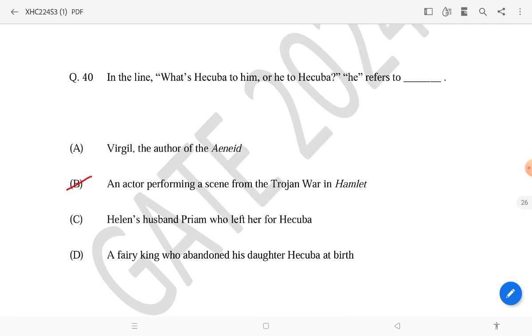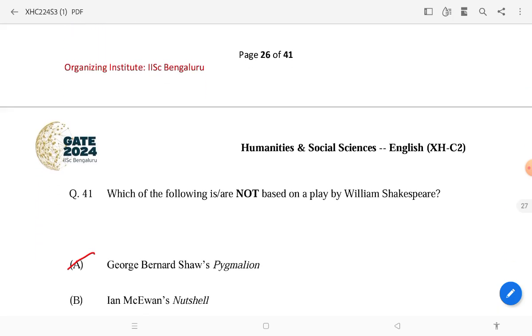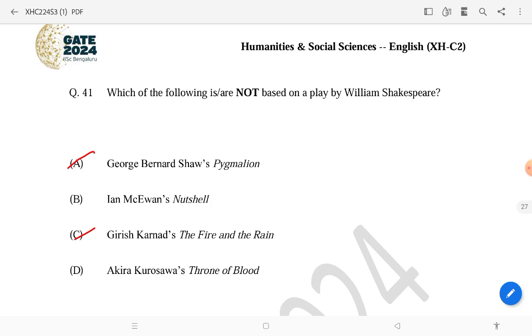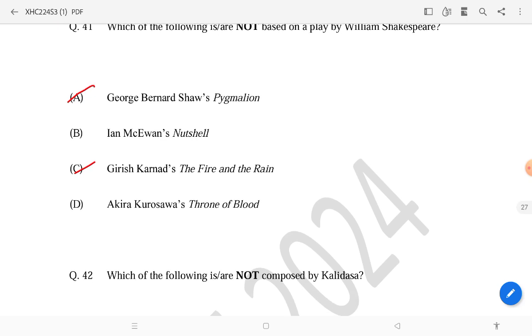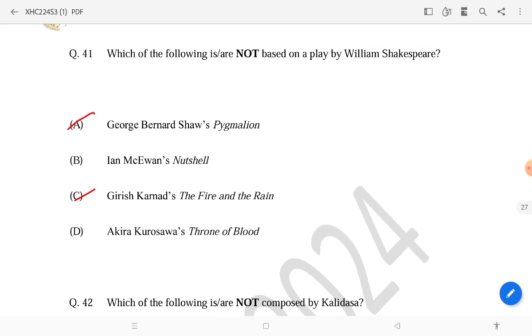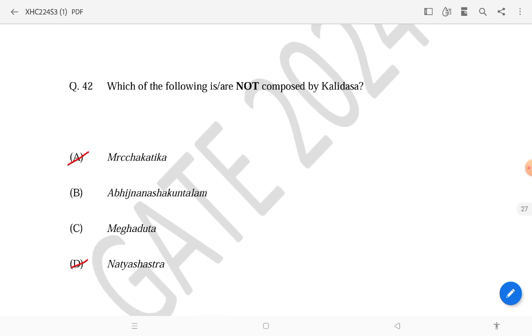So this question I don't know about. So this is a rare question. Okay, which of the following is not based on the play of William Shakespeare? The answer will be Shaw's Pygmalion and Girish Karnad's The Fire and the Rain, because Ian McEwan's Nutshell and Akira Kurosawa's Throne of Blood were made from William Shakespeare's work.